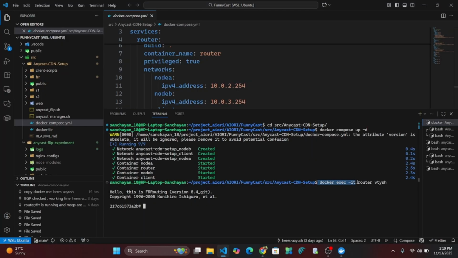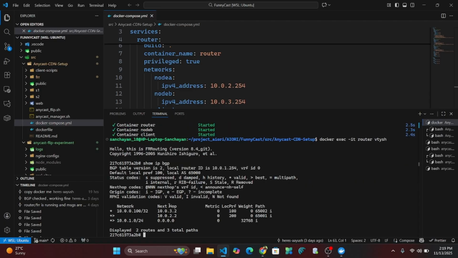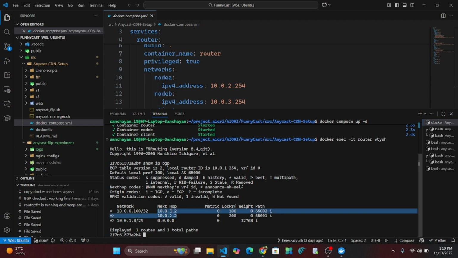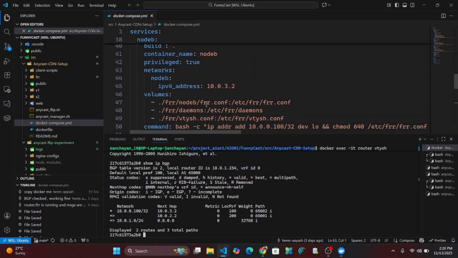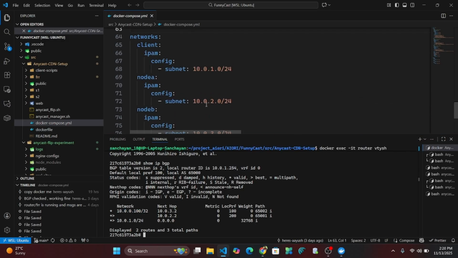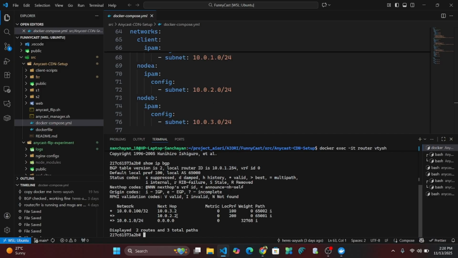Here we are running the command docker exec -it router vtysh. Vtysh is the shell provided by FRR routing. If I write show ip bgp, then we can clearly see the next hops are 10.0.3.2 and 10.0.2.2 for the same network, which is our Anycast network. If we look into our networking namespaces, you will find that 2.2 was for node A and 3.2 was for node B.